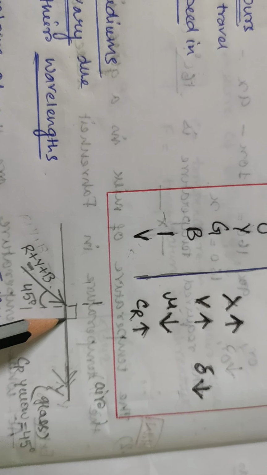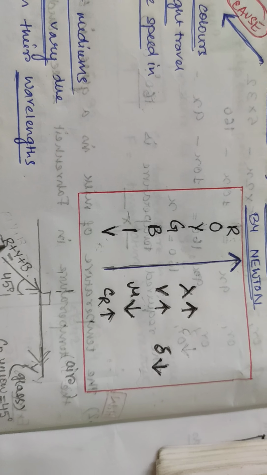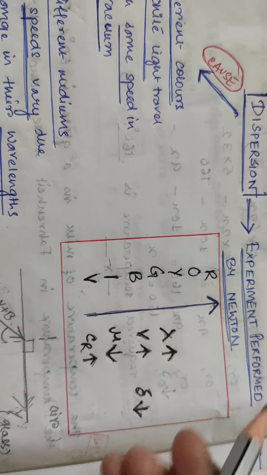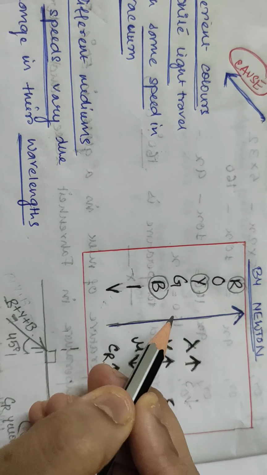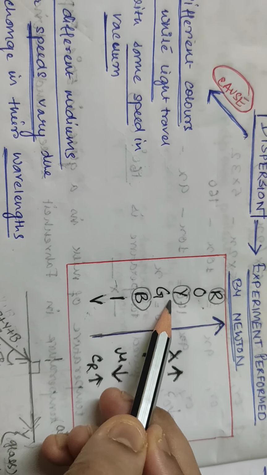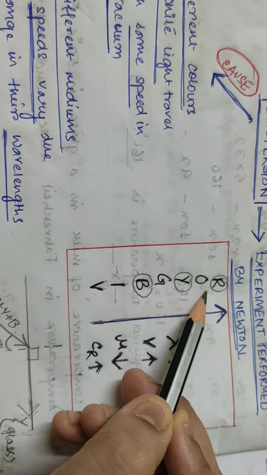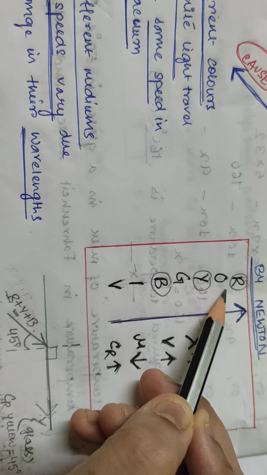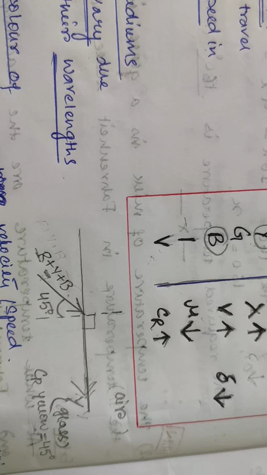What about for red? See, red critical angle, red, yellow, blue. Critical angle is more for red than yellow. If yellow has 45 degrees, red will have more than 45, say 47, 48 or whatever. But the angle of incidence is 45 degrees. So that means what will happen?